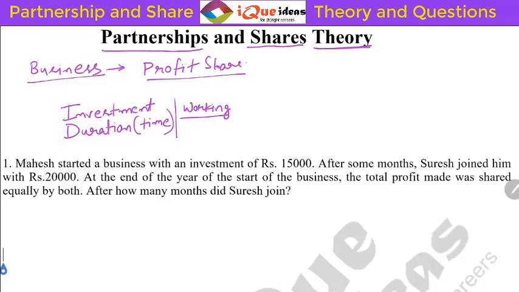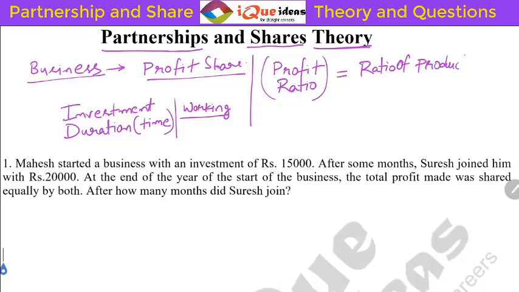Now let's take up the basic mathematical expression of this. Whenever we have to calculate the profit share of anyone, first we calculate the profit ratio. How do we calculate the profit ratio? The profit ratio will be equal to the ratio of the product of investment and time. Investment and time. So in all our questions, this is exactly the process that we have to follow.